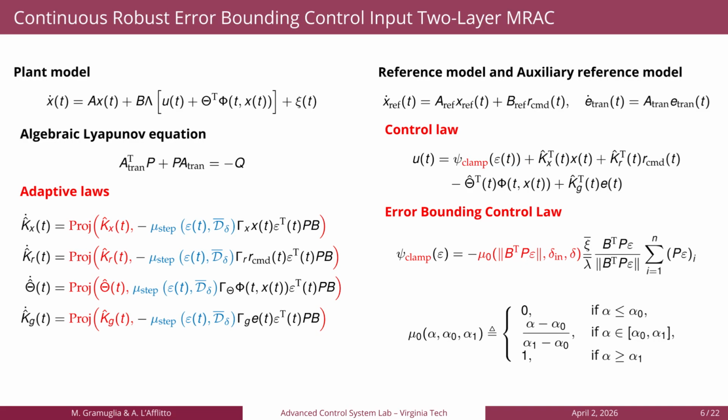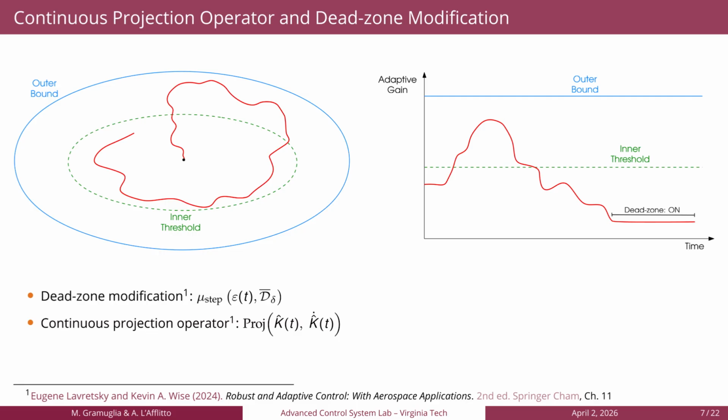While, to avoid the problem of the parameter drift of the adaptive gains, we apply the projection operator and the dead zone modification. The dead zone modification turns off the adaptive gains once the tracking error has entered a compact set around the origin that the user can set, while the continuous projection operator acts on the adaptive gains, constraining them in a convex set and acting only when the adaptive gains are between an inner threshold and an outer bound, and the derivative of the adaptive gains is pointing towards the outer bound. Hence, it constrains the adaptive gains to not go beyond the outer bound. In such a way, we avoid the parameter drift of the adaptive gains.